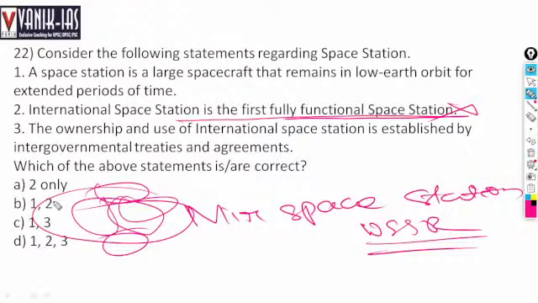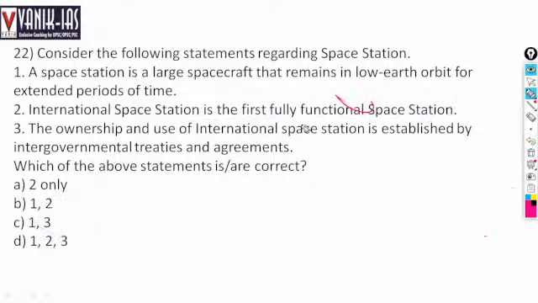So, of the statements 1, 2, 3, statements 1 and 3 are right. Only statement 2 is wrong. So the answer is C. The Mir space station is the first fully functional space station.